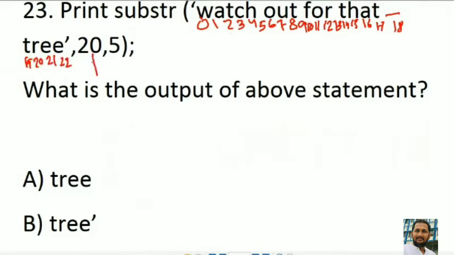It will display from the 20th location, that is R, then up to the next 5 characters, REE. As there are no more characters, it will display REE as the print statement.